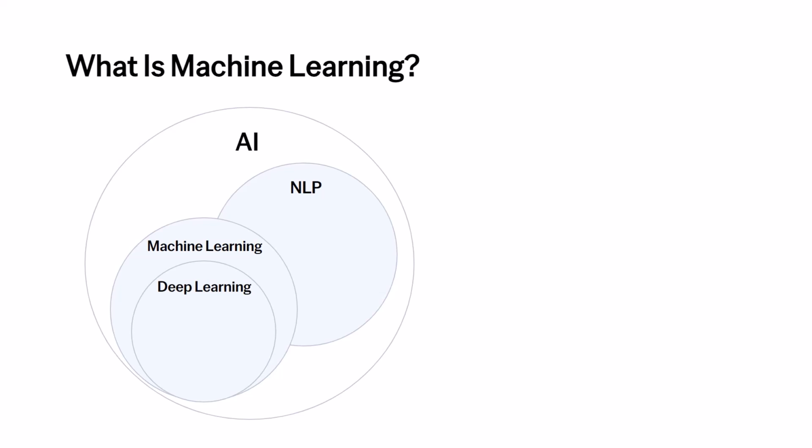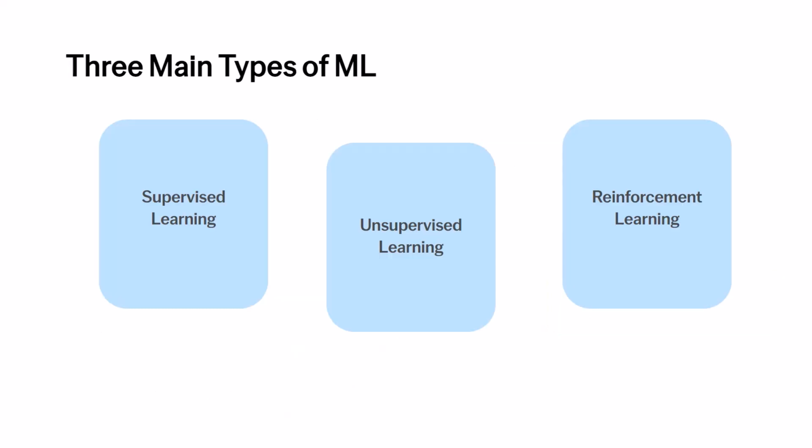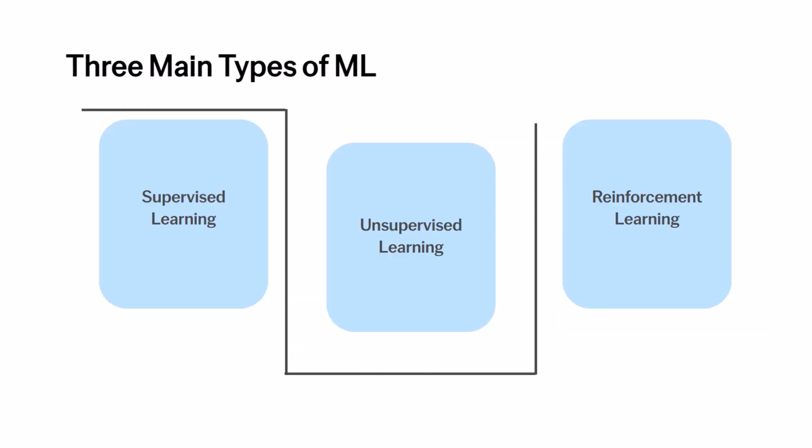In this video, we shift our focus to the fascinating world of machine learning, the engine powering much of today's AI. ML enables systems to learn and improve from experience without being directly programmed. We'll explore three main types: supervised learning, unsupervised learning, and reinforcement learning.